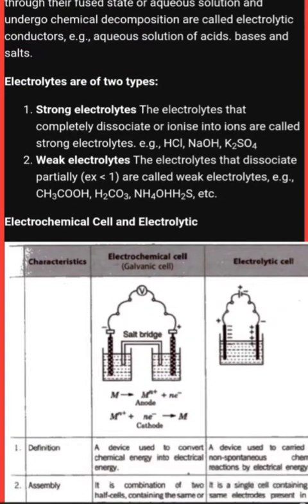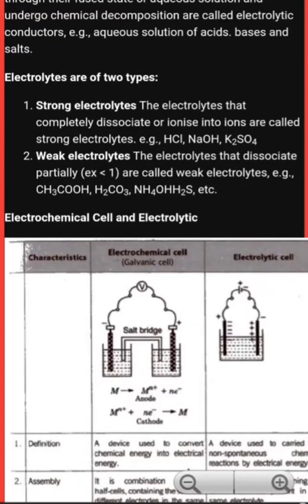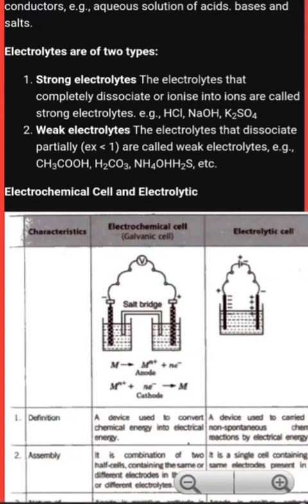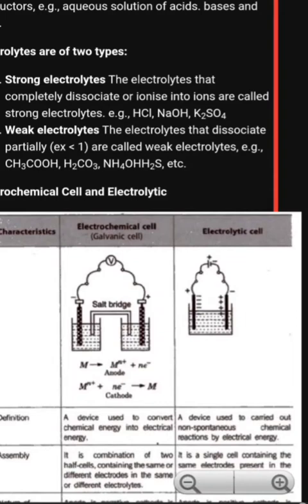to produce energy. Talking about the definition, a device which is used to convert chemical energy into electrical energy is called an electrochemical cell or galvanic cell. An electrolytic cell is a device used to carry out non-spontaneous chemical reactions by electrical energy.